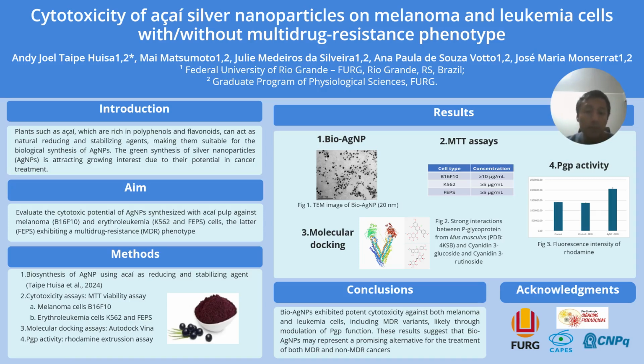So this was the reason that the aim of this work was to evaluate the cytotoxicity potential of silver nanoparticles, in this case synthesized with acai, against melanoma B16F10 cells, and leukemia cells, K562 and FEP cells. And this second one, the FEP cell line, has a specific characteristic, which is that they possess an MDR phenotype. And this MDR phenotype is because they possess a higher amount of a protein responsible for the extrusion of chemotherapies, which is the P-glycoprotein or PGP.